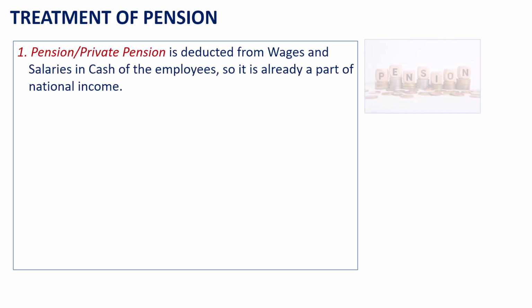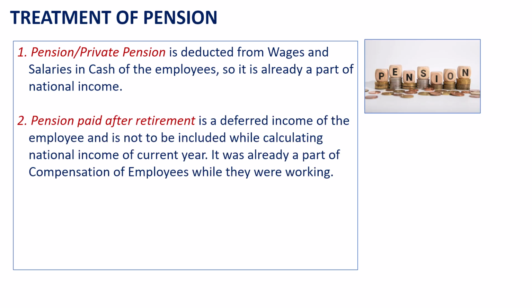Pension is another item which needs special attention while calculating national income. Pension or private pension is paid from the wages and salaries in cash of the employees. So it is already a part of national income. Pension paid after retirement is a deferred income of the employee and therefore it is not to be included while calculating national income of the current year since it was already a part of compensation of employees while they were working.